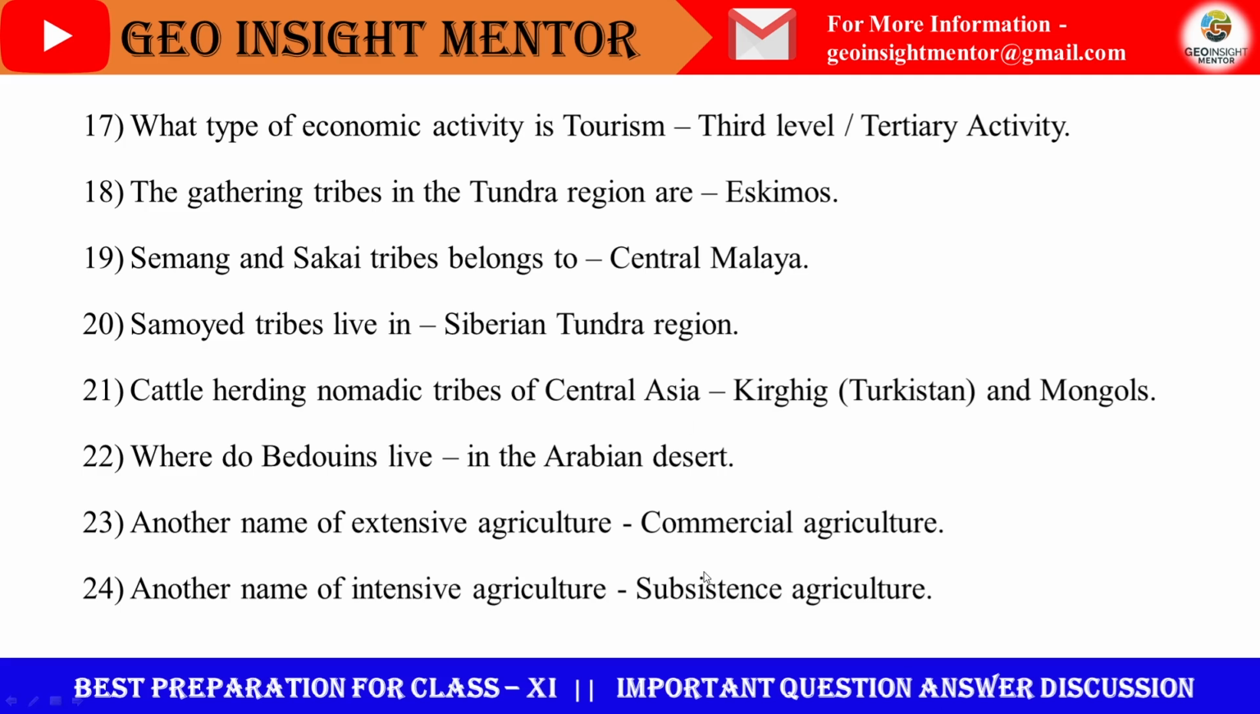Next, another name of intensive agriculture is subsistence agriculture. These are called the subsistence agriculture. They are performed mainly for livelihood or for living. Next question.